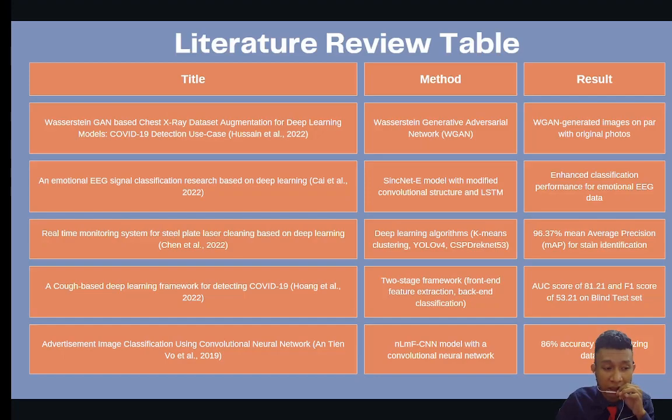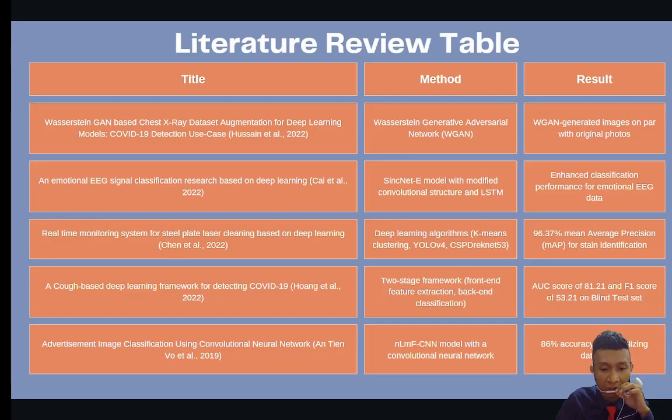The third is a real-time monitoring system for steel plate laser cleaning based on deep learning. The method used is K-means clustering, YOLOv4 and CSPDarknet53, and it achieved 96% average precision for stain identification. The fourth article is a deep learning framework for detecting COVID-19.